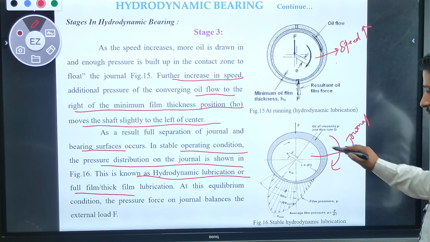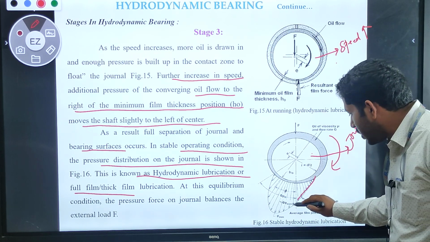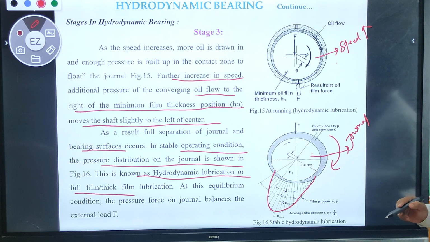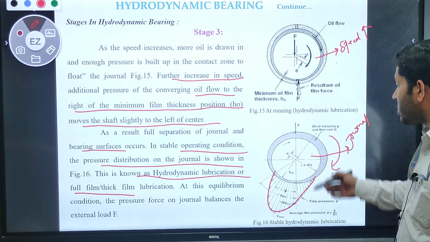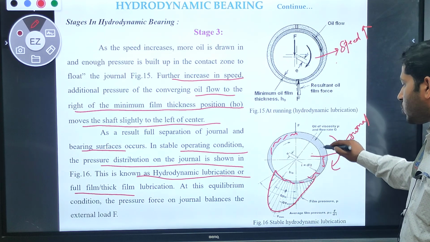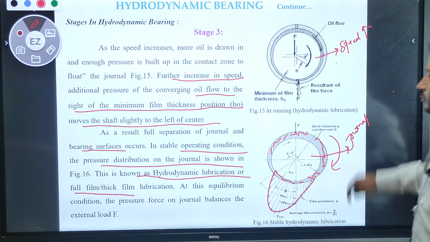They rotate in the clockwise direction. For that reason, they produce the pressure developed over here. Clear? So for that reason, we need to supply the maximum amount of lubrication in between this journal as well as in between the bearing. Clear? Next one.